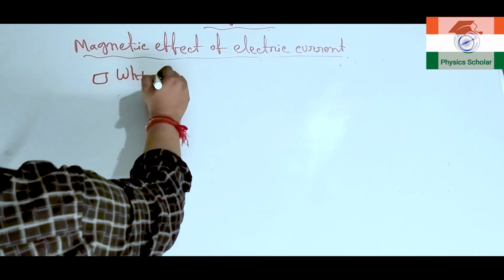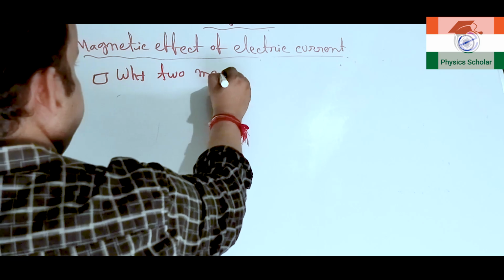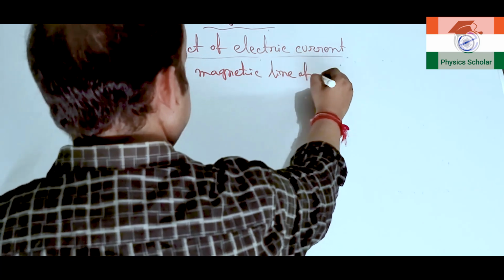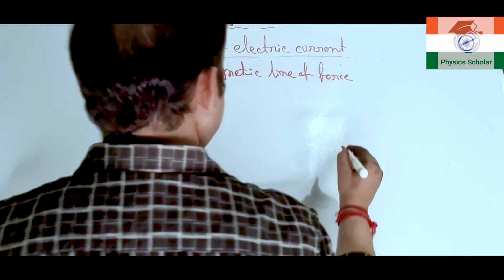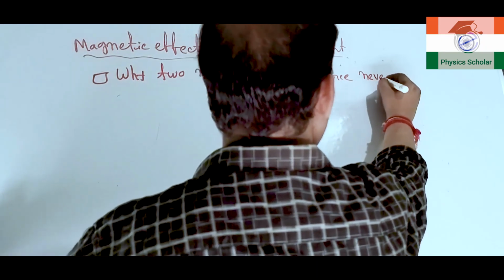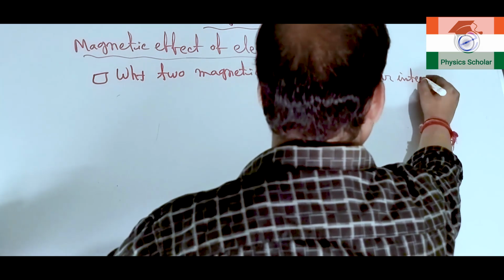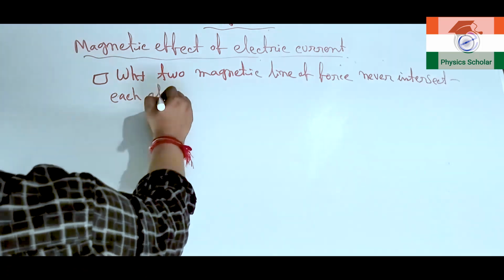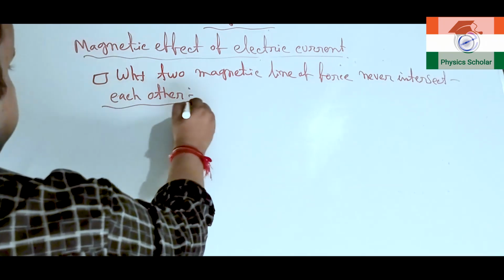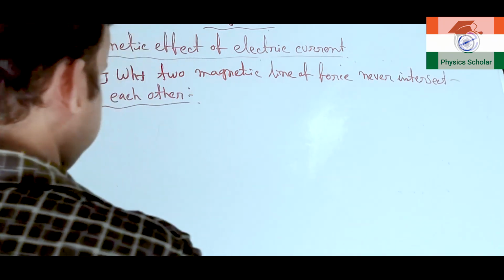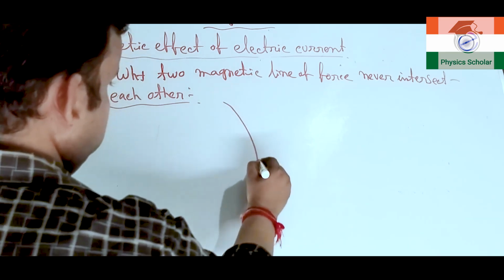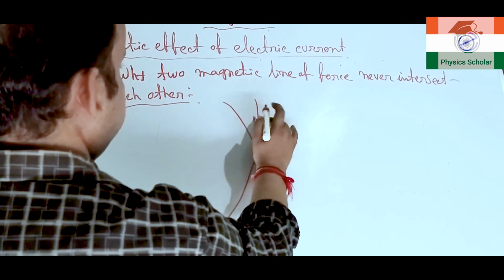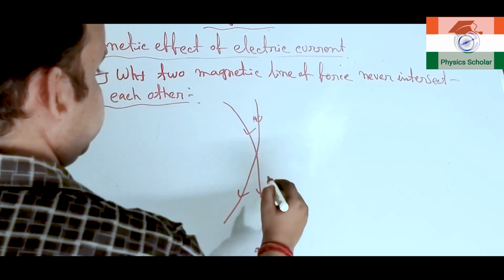Why do two magnetic lines of force never intersect each other? Clear? Never intersect each other. Okay. Now suppose this is one magnetic line of force, and that is another magnetic line of force, originating from the same magnet. Suppose they intersect each other.